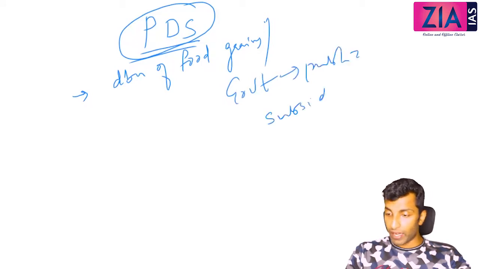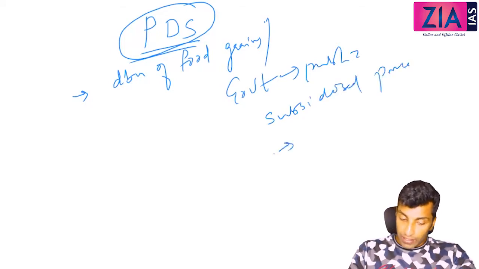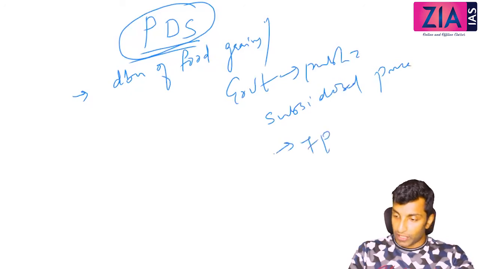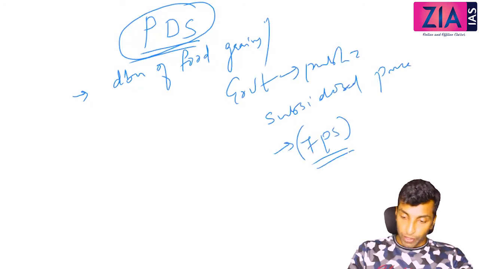Otherwise it is not required, you can get it from the market. Subsidized price through fair price shops. Fair price shop means the ration shops. Okay, so next point you can write.